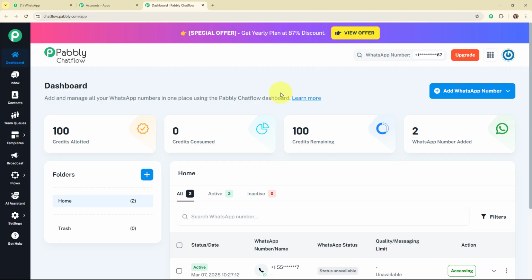Now here on my screen you can see the dashboard of Pabbly Chat Flow, and now here you might be thinking, what is basically Pabbly Chat Flow? So let me give a brief about it. Pabbly Chat Flow is a tool that helps businesses create automated chatbots for their websites and apps. It's like having a virtual assistant that can chat with visitors, answer questions, and guide them to take actions like making a purchase or signing up.